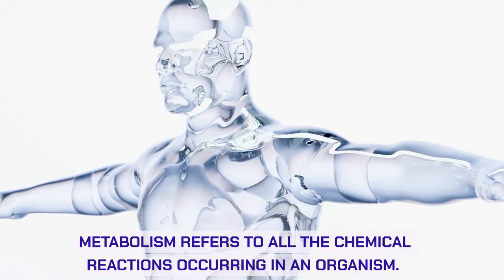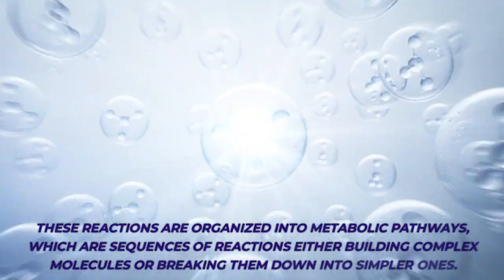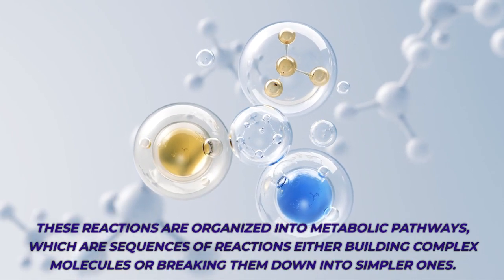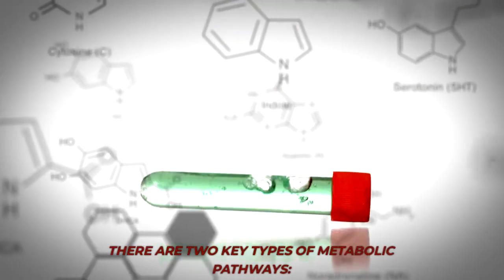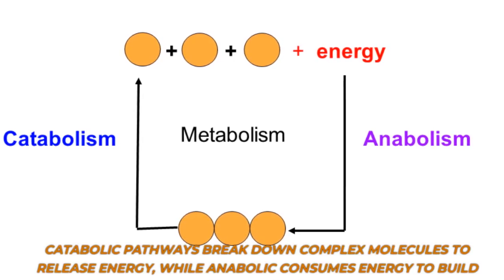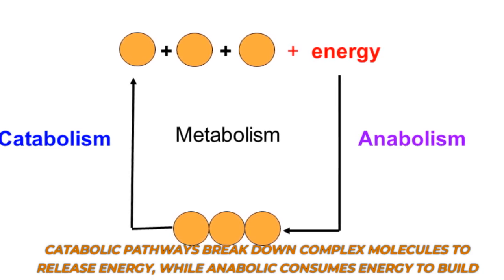Metabolism refers to all the chemical reactions occurring in an organism. These reactions are organized into metabolic pathways, which are sequences of reactions either building complex molecules or breaking them down into simpler ones. There are two key types of metabolic pathways. Catabolic pathways break down complex molecules to release energy, while anabolic pathways consume energy to build complicated molecules from simpler ones.